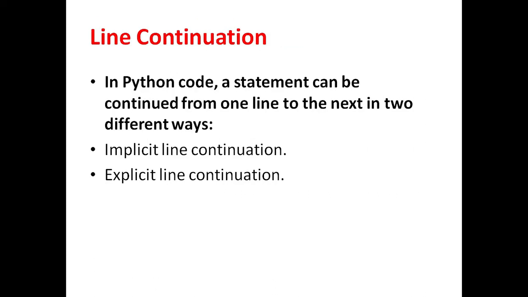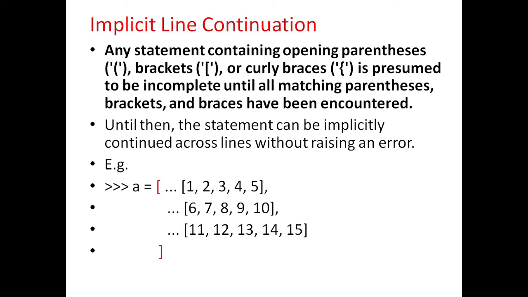In Python code, a statement can be continued from one line to the next in two different ways: implicit line continuation and explicit line continuation. Any statement containing opening parentheses, brackets or curly braces is presumed to be incomplete until all matching parentheses, brackets and braces have been encountered.